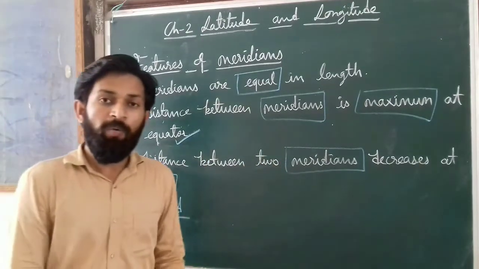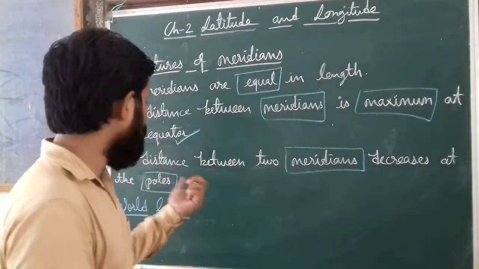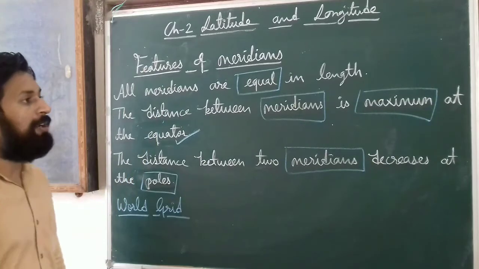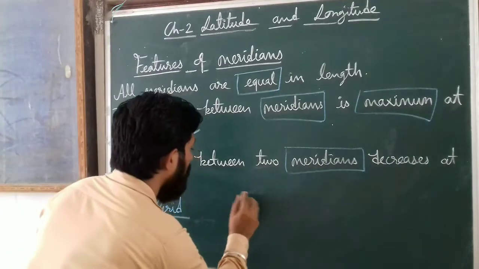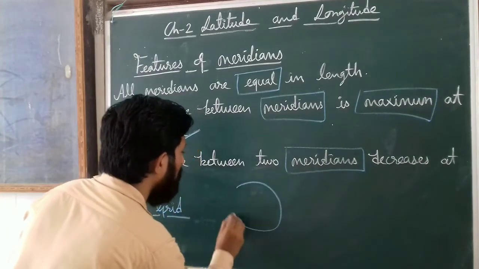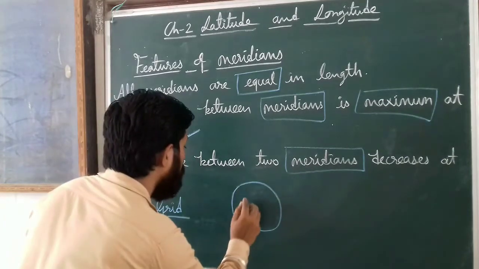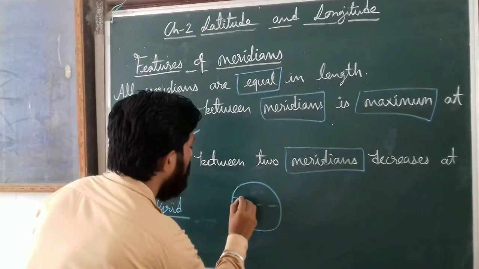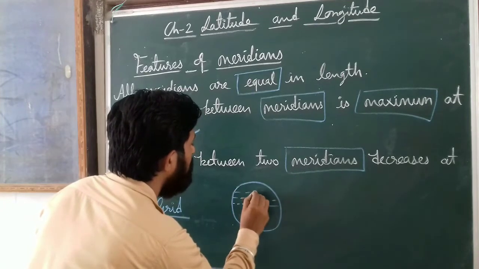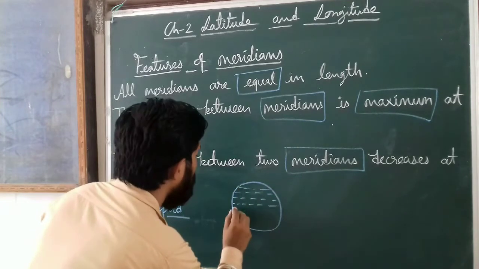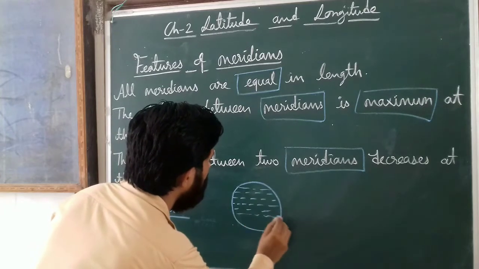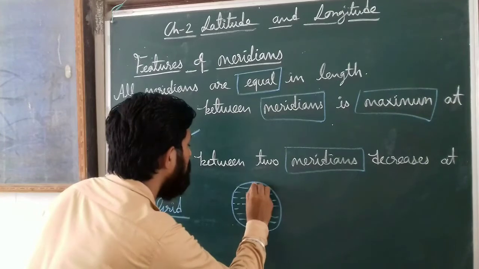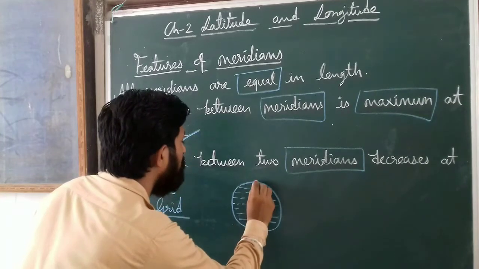Now we will talk about the world grid. Dear students, at first I already discussed latitude and longitude. Now we will first draw the globe. It is the position of your latitude, and this is the position of your longitude.